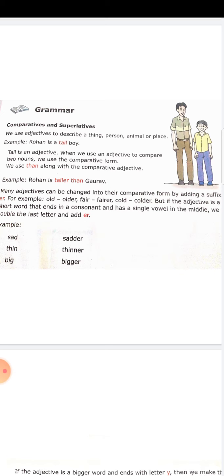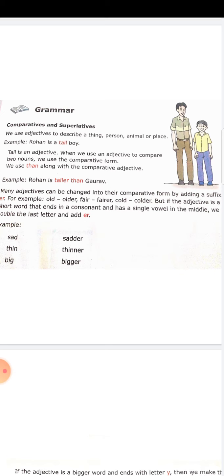Then cold, colder. You are adding er. So, to make an adjective a comparative form, you are just adding er. Look at the first rule. If the adjective is a short word, meaning a single-syllable or two-syllable word that ends in a consonant and has a single vowel in the middle, we double the last letter and add er.